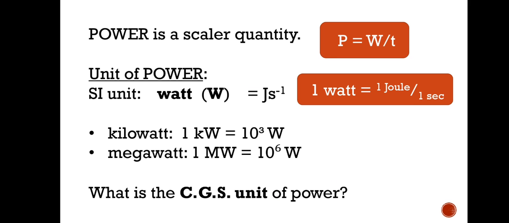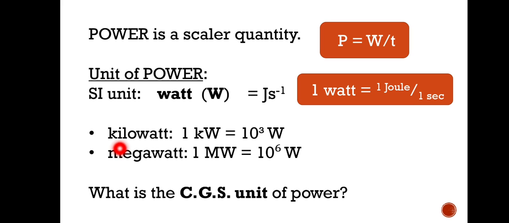See here, power is a scalar quantity, the unit of power is watt, or joule per second, because work done by time, so joule per second. Joule means Newton meter, and right now we have Newton meter per second. So the SI unit of power is taken as this watt, don't forget this. It has a symbol W.